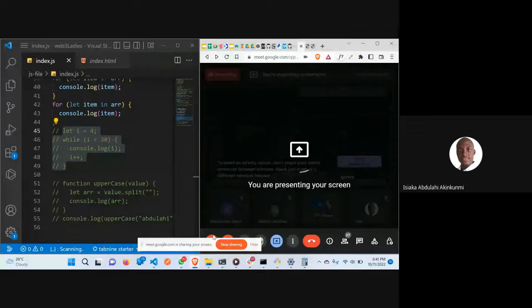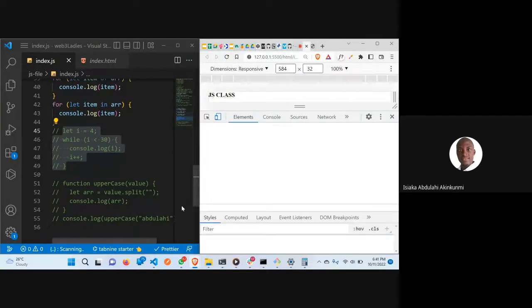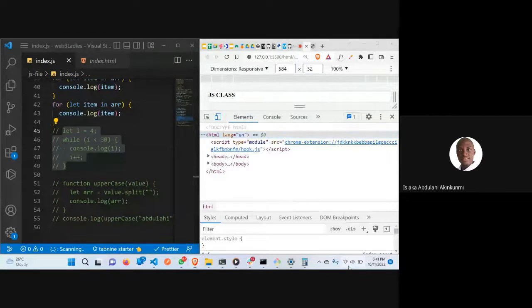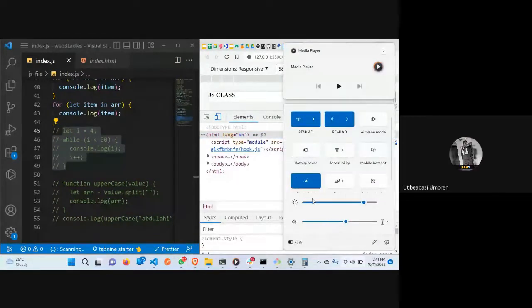Maybe my system is very hot and the brightness is... I think I can reduce the brightness now. It's dark. Sorry about that. You're trying. God bless you.